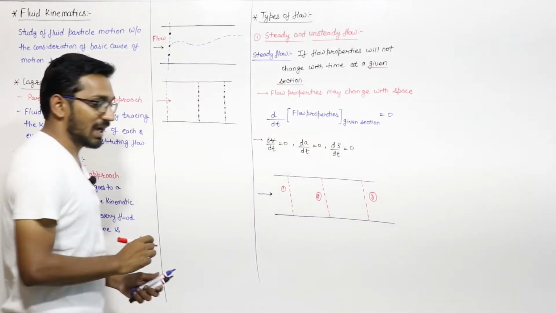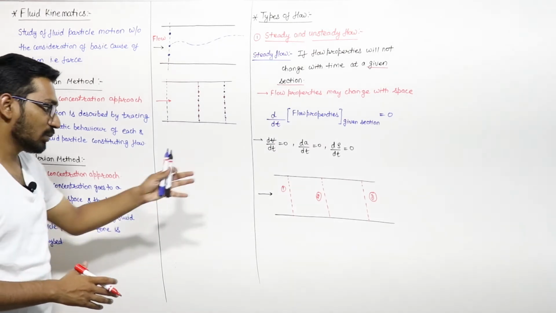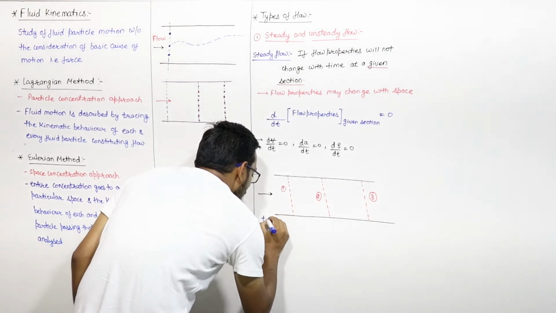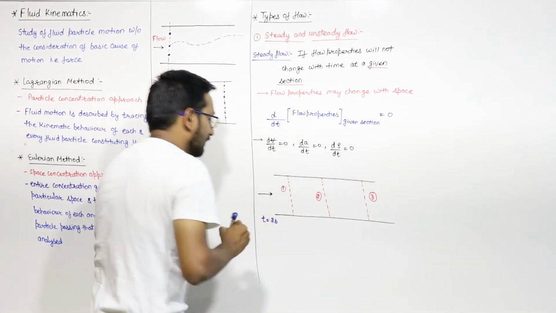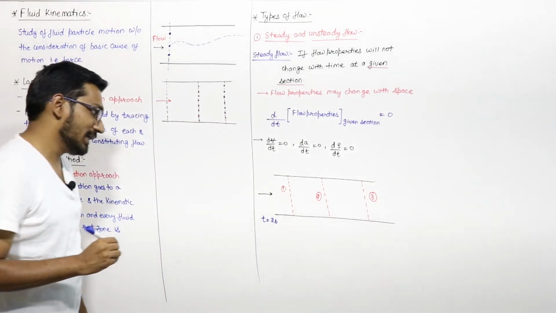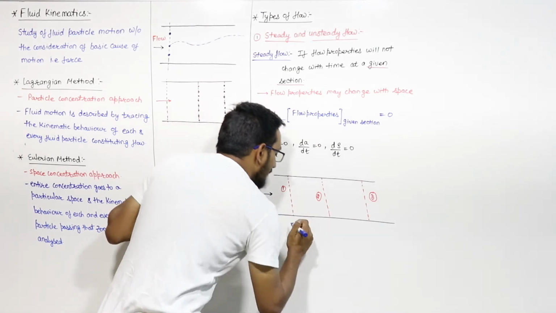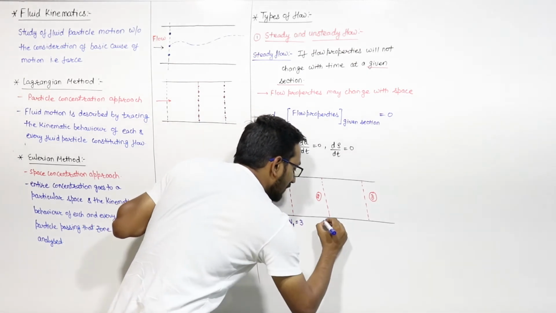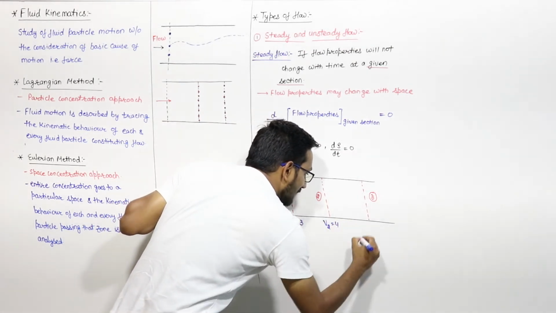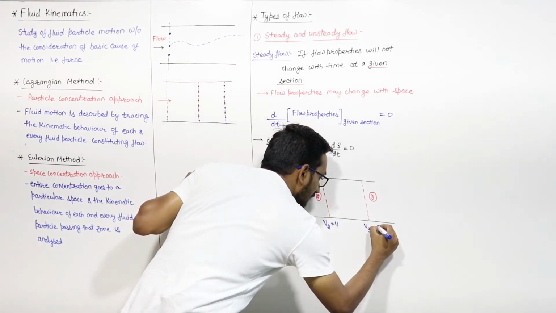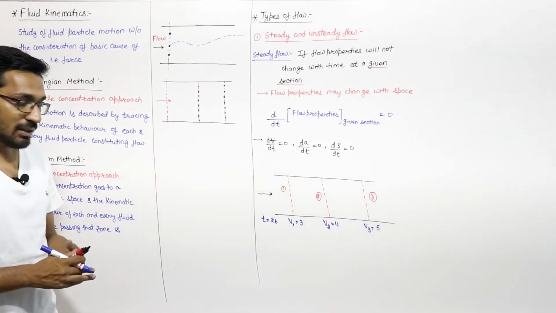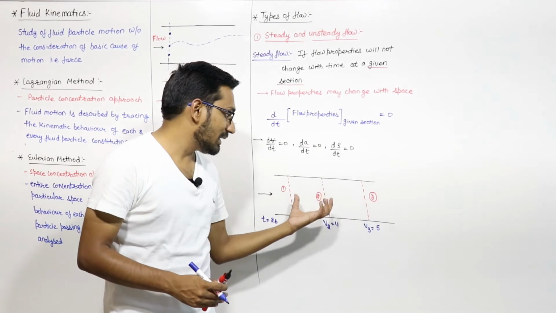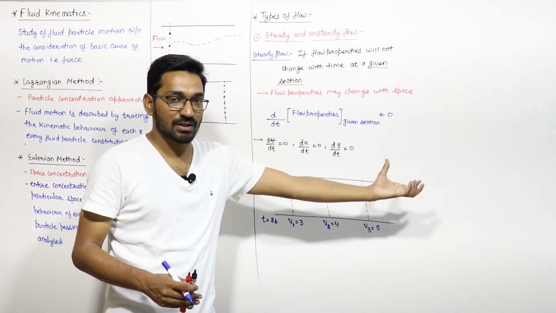I'll take three space coordinates, sections 1, 2 and 3. Let us say at time t equal to 2 seconds, the velocity v1 is 3 meters per second, v2 is 4 meters per second, and v3 is 5 meters per second, right? So velocity is changing with space; at different space coordinates, velocities are different.